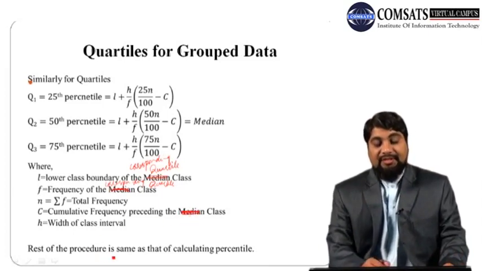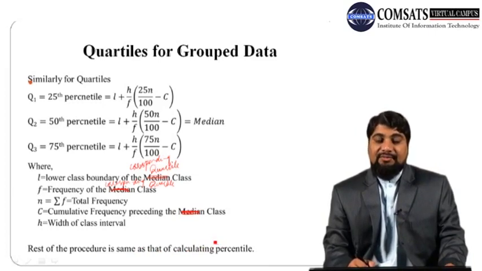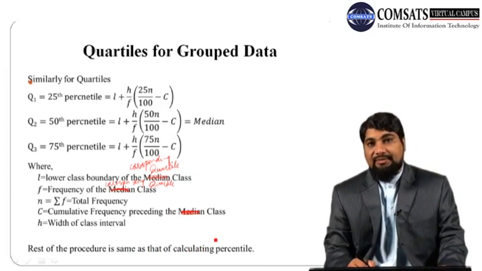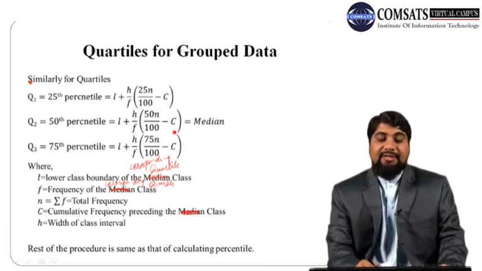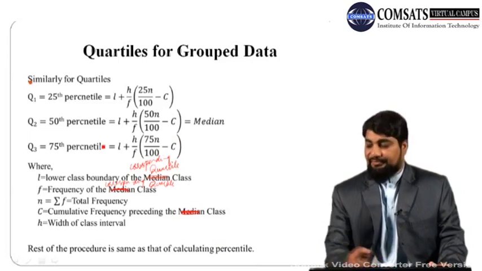The rest of the procedure is the same as that of calculating percentiles. So you can use the same data set which I have used to calculate the 10th percentile, and you can calculate the 25th percentile, which is Q1, and calculate Q2 and Q3 on your own.